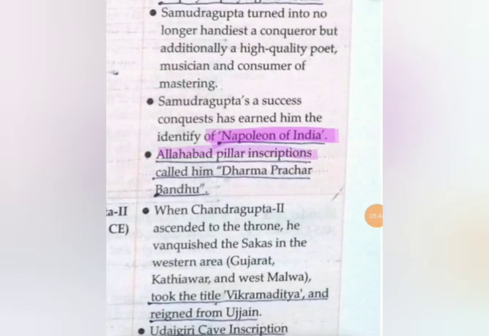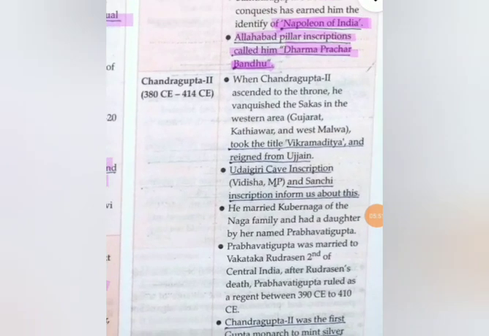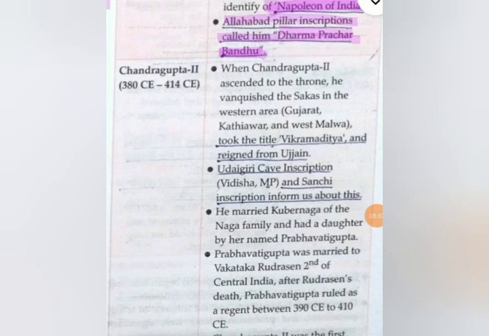The Allahabad pillar inscription called him Dharma Prachar Bandhu. Okay. Next comes Chandragupta II. He took the title of Vikramaditya and reigned from Ujjain. This means Ujjain was the capital of Chandragupta II.